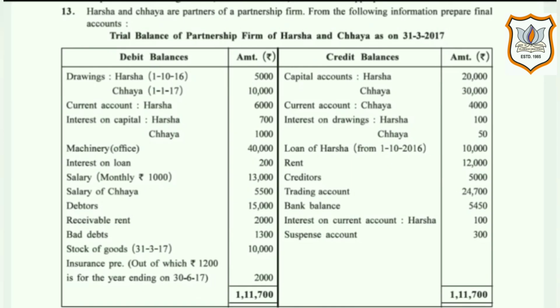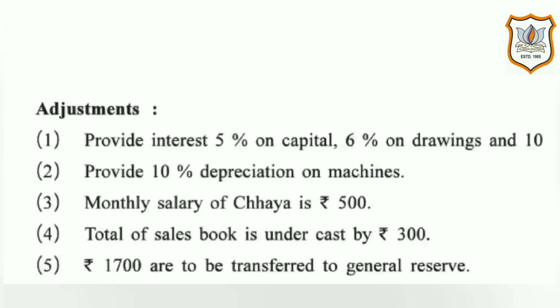Hello, dear students. Today we are going to do question number 13 on page number 82. Here, the trial balance of the partnership firm of Harsha and Chaya as on 31st March 2017 is given, and here we are given 5 adjustments. With this information, we have to prepare final accounts.